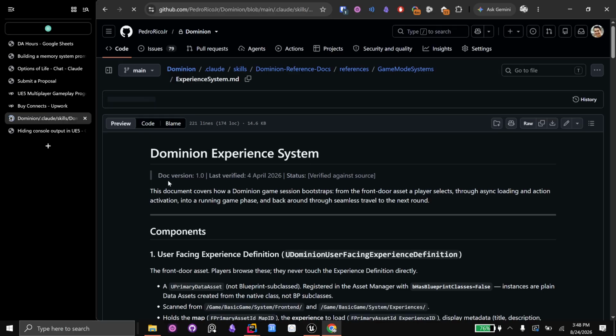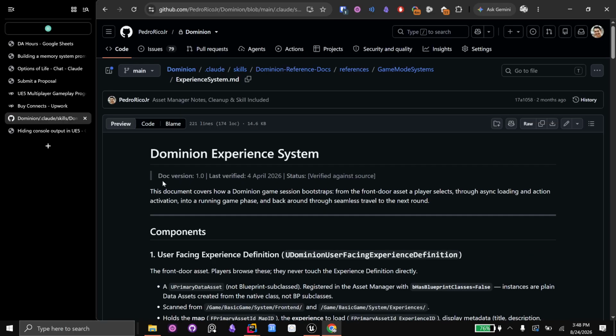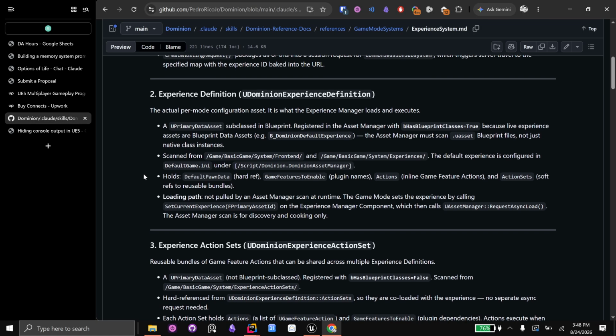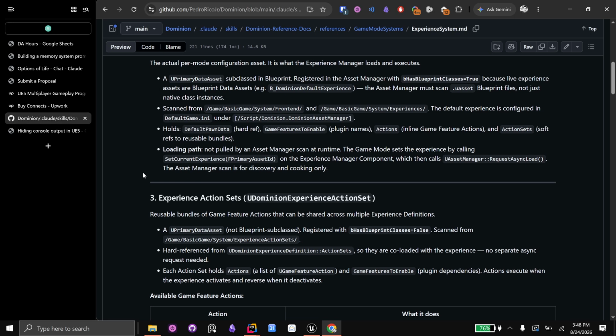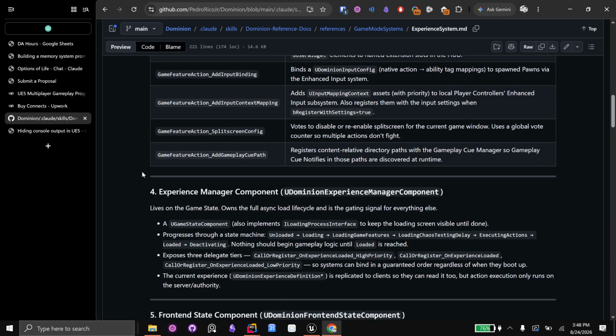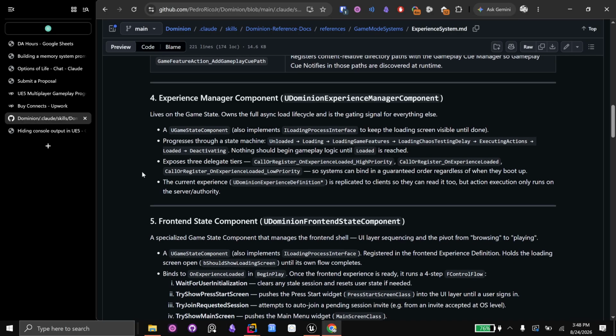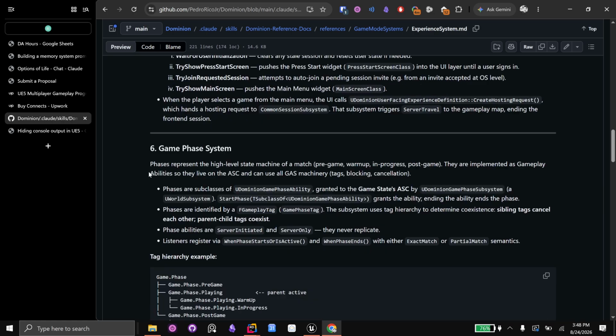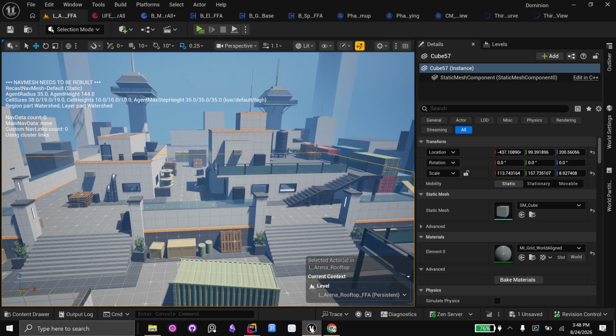Boom, boom, boom. So my code base is actually fully documented because I will forget. This project is massive. And so I have it fully documented because I will forget, and I actually had to look at notes because I was like, how did I set this up again? Or how did Lyra set this up? And then boom, here it is. So if you wanted to, you can review all these. But I know that you don't want to learn Unreal Engine, so you don't have to, but it's all here. It's all fully documented, all ready to go. Super easy for anyone to take over.